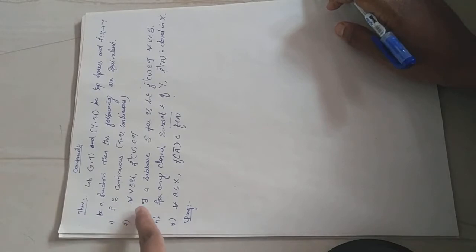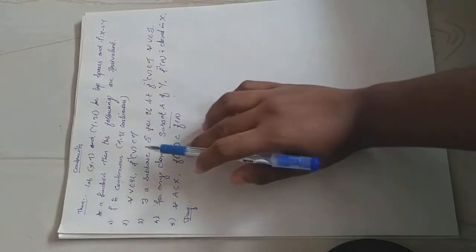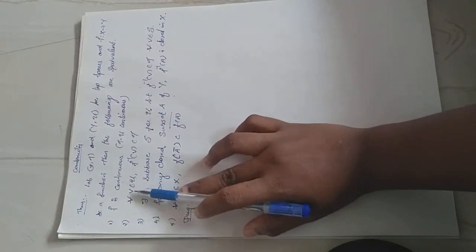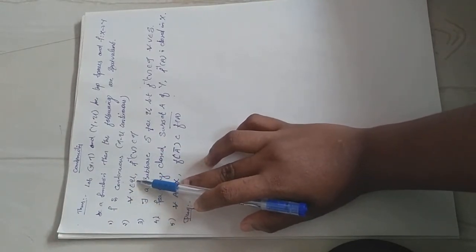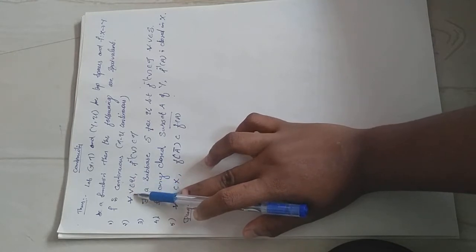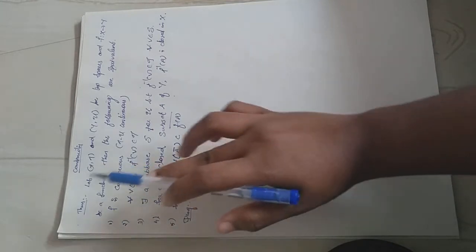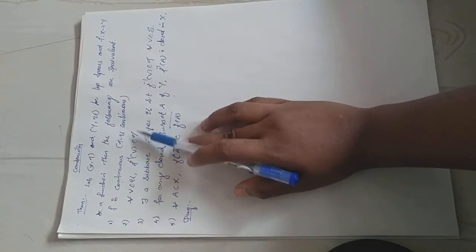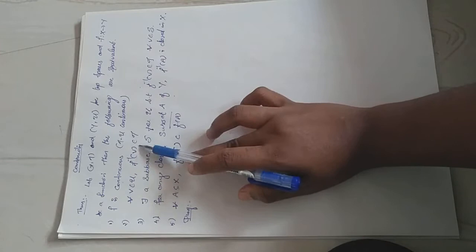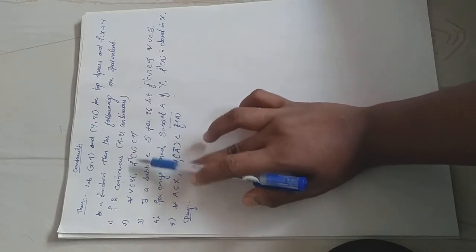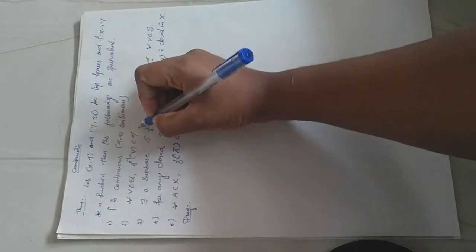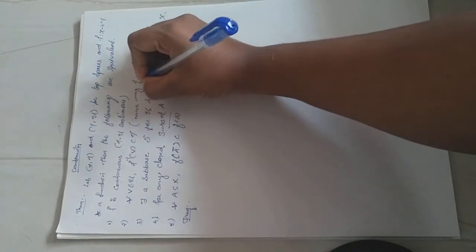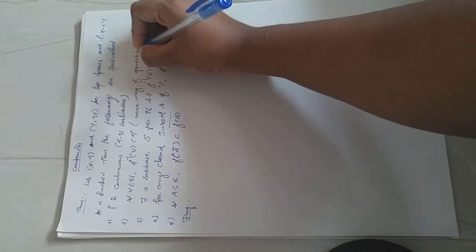Now the second one: for every V belongs to U, f inverse of V belongs to τ, which means that for every open set V in Y, its inverse image f inverse of V is open in X, since belonging to τ means open in X. So the second statement is nothing but: inverse image of an open set is open.